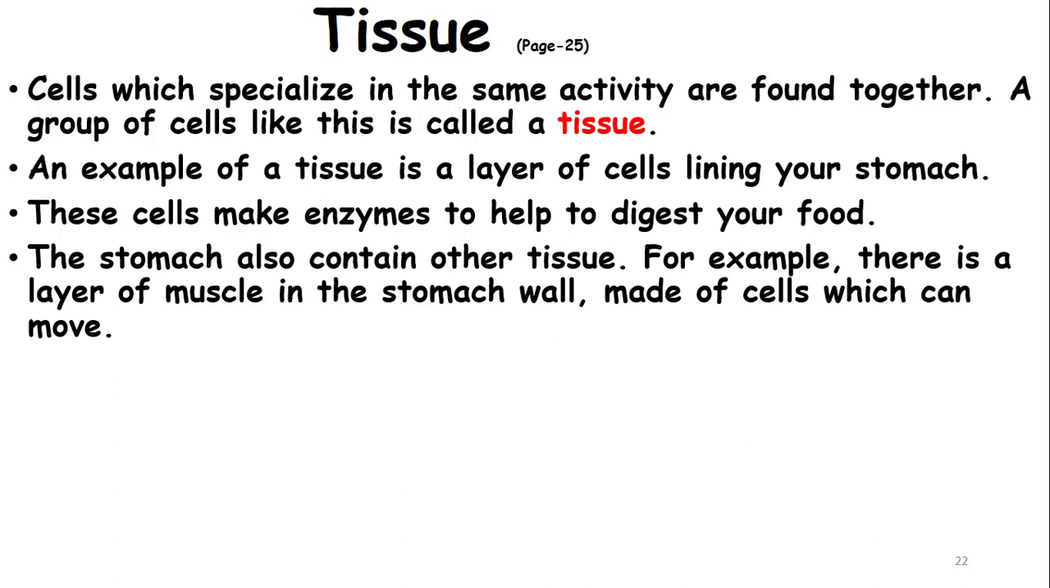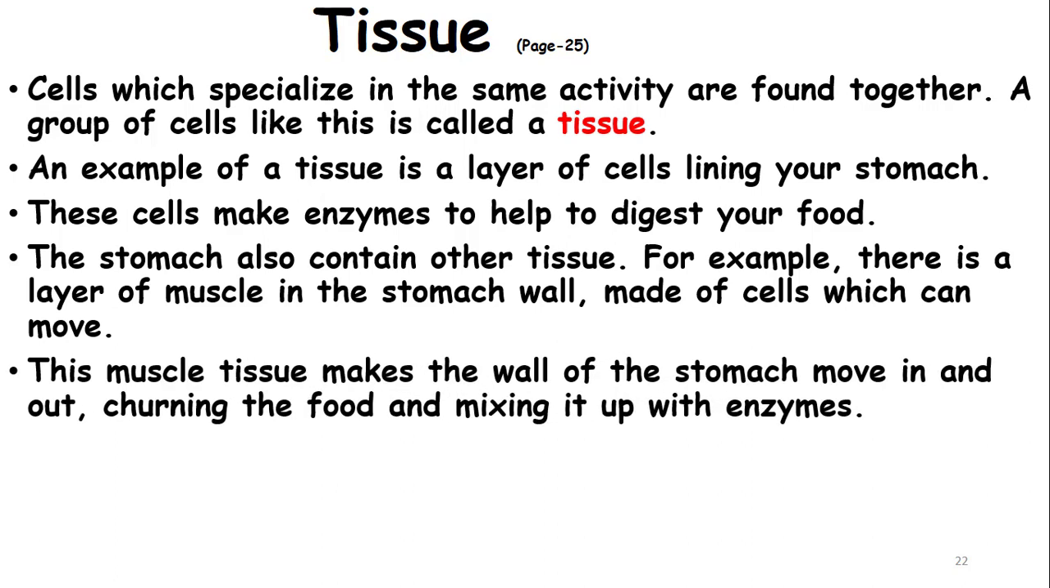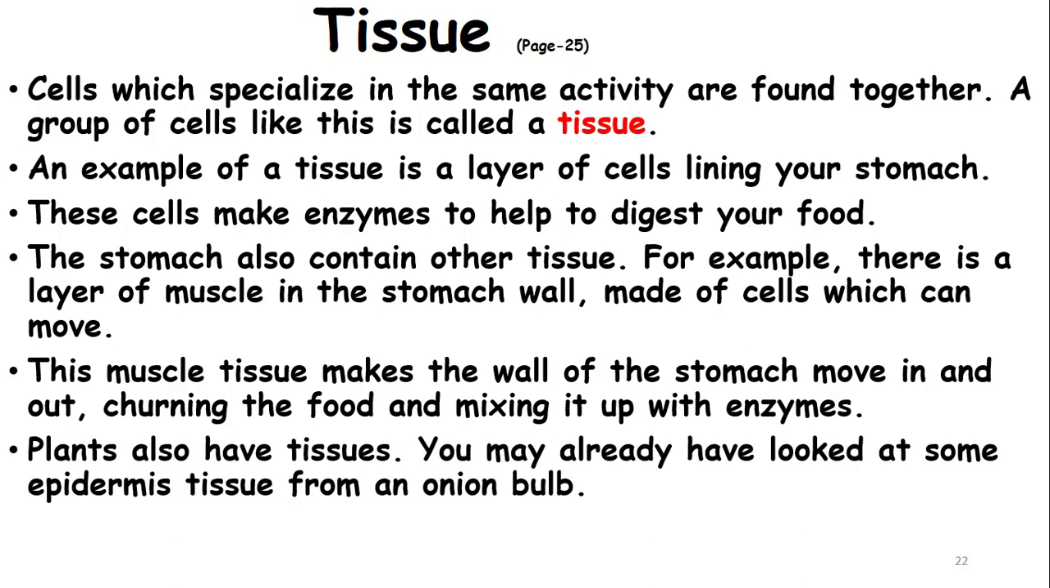For example, there is a layer of muscle in the stomach wall made of cells which can move. It means that it contracts and relaxes and mixes the food with the enzymes to digest the food particles. This muscle tissue makes the wall of the stomach move in and out, churning the food and mixing it with the enzymes. Plants also have tissues.